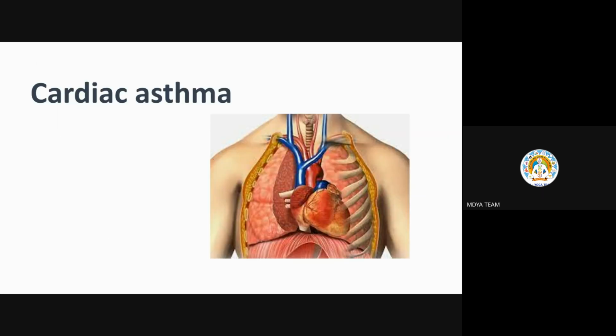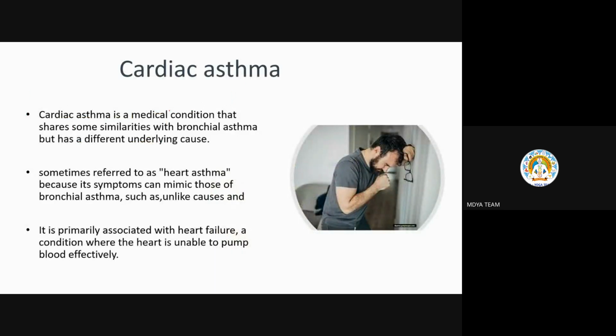Cardiac asthma. By the name itself, you can understand that cardiac is something related to the heart, and asthma is something related to breathing, the lungs, the respiratory system. So two systems are working together here. So what is cardiac asthma? Because two systems are involved altogether, it is named with the merged term.